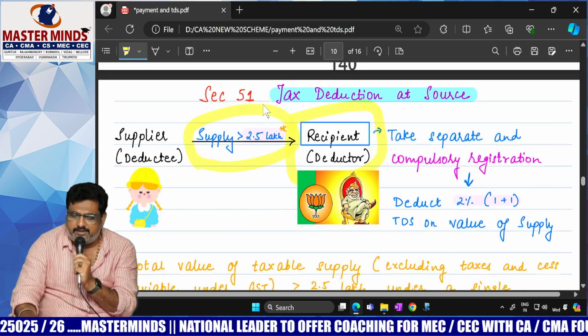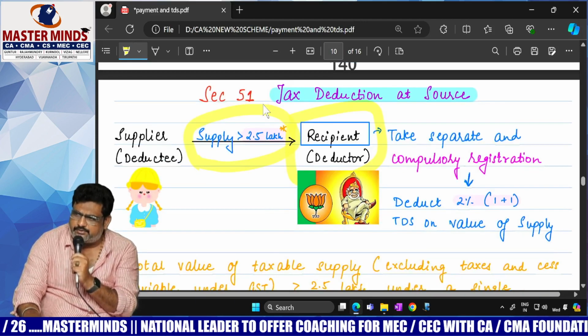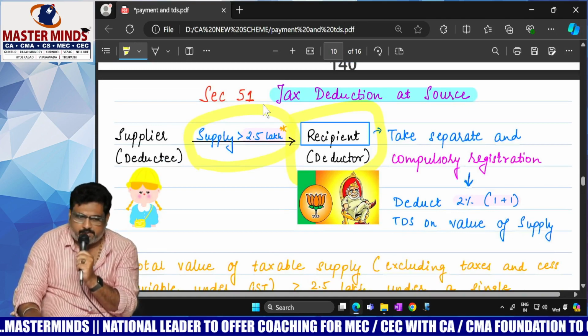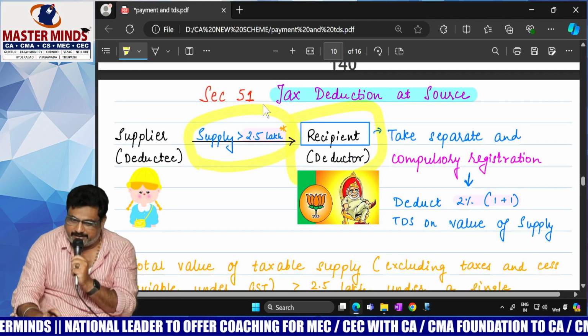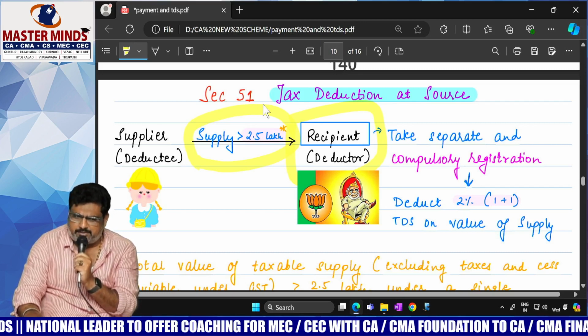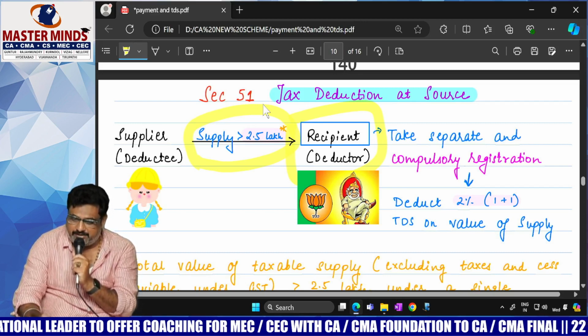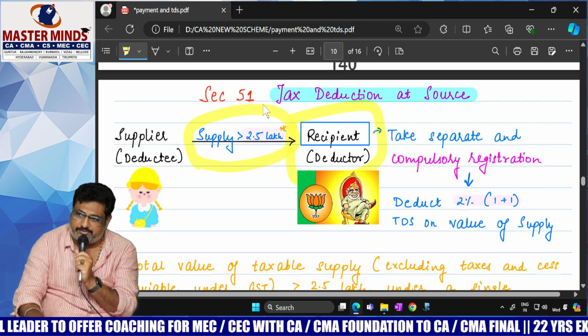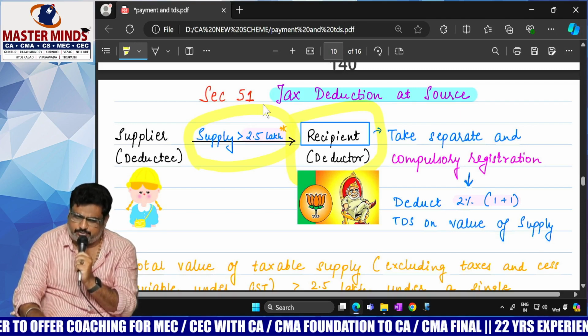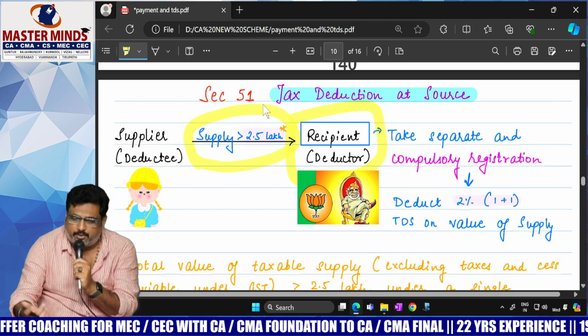In our TDS chapter, the recipient is known as the deductor and the supplier is known as the deductee.